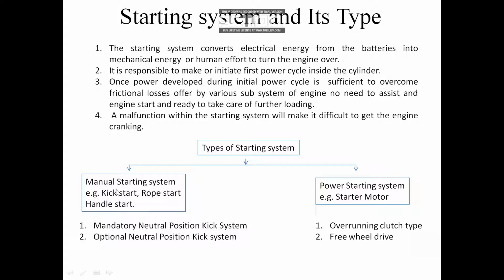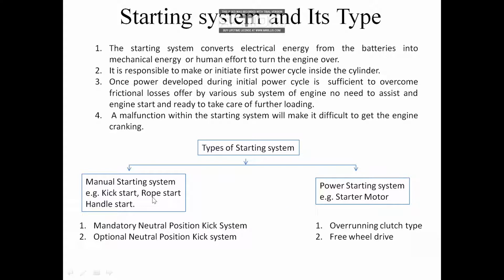So in the two-wheeler context, we can see a kickstart in the manual starting system. In the auto rickshaw, we can see the rope start for manual starting. And in the vintage car, there was a handle to start. Okay, so those are the manual starting systems. In the same way, on the other side we have the power starting system. In the power starting system, we purely use an electric motor, that is a starter motor.